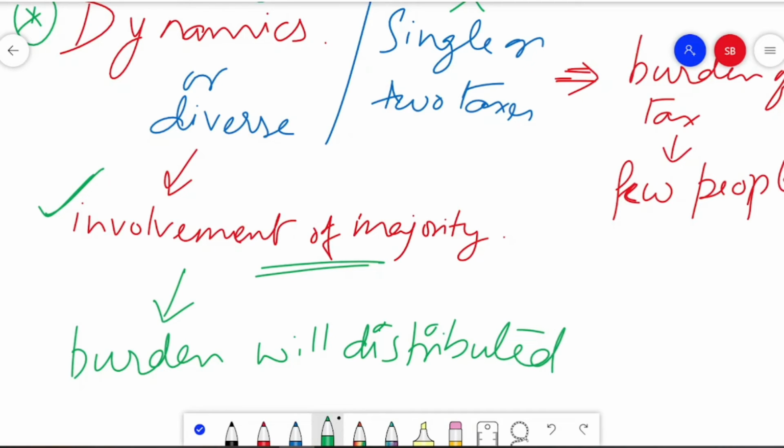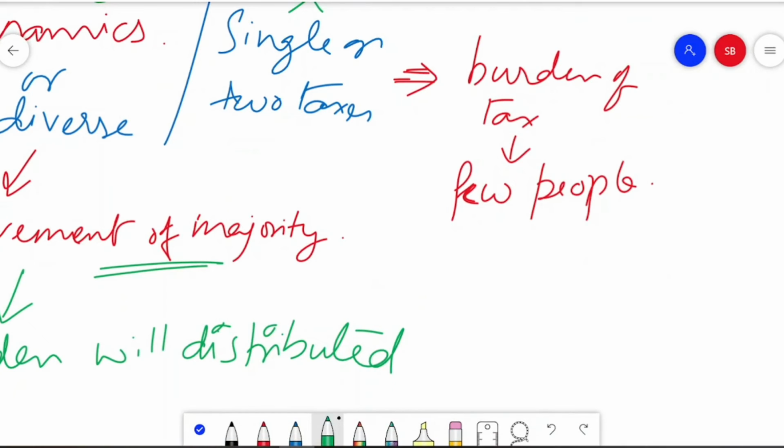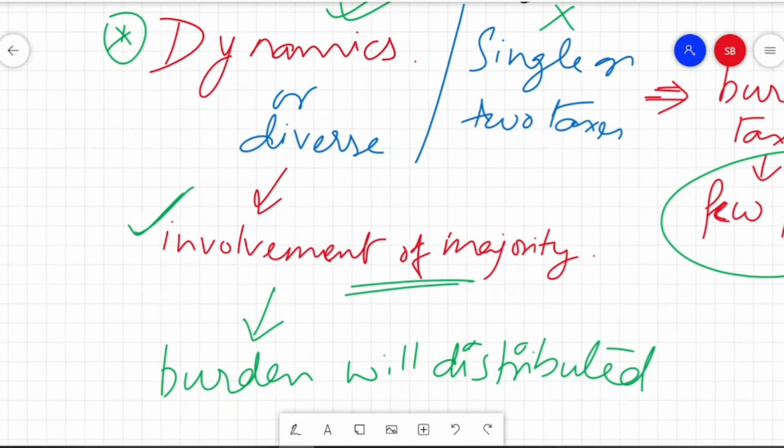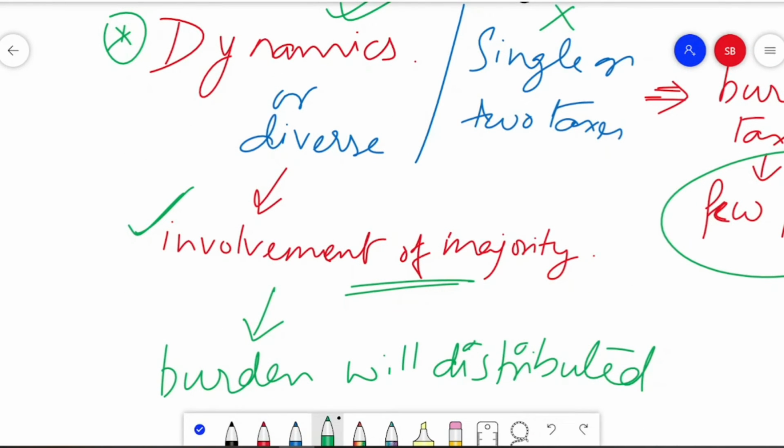So obviously the incidence of only a single tax structure will be greatest on certain taxpayers, that is, the few people that I have mentioned. It is like certain taxpayers who are asked to pay. This is a burden on them. But a dynamic or a diverse tax structure that we have mentioned here, if we have this dynamic and diverse tax structure, then it will result in the allocation of the burden of taxes among the vast population.